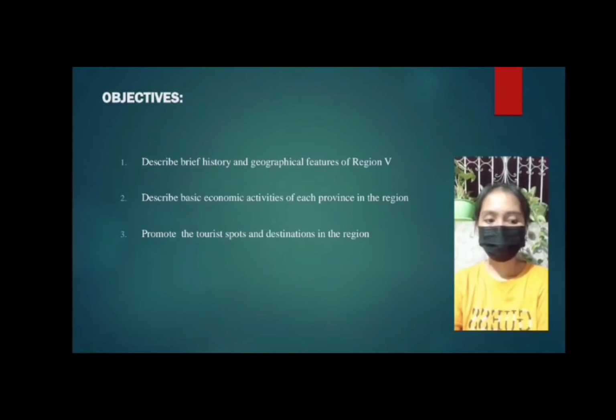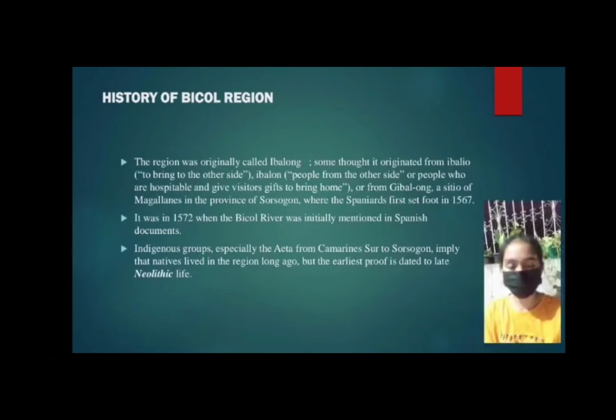Objectives: describe the brief history and geographical features of Region 5. Describe basic economic activities of each province in the region. And last, promote the tourist spots and destinations in the Bicol region.